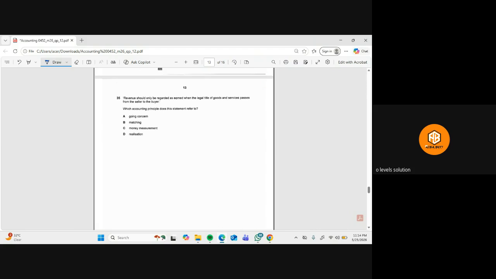Then revenue should only be regarded as earned when the legal title of the goods and services passes from the seller to the buyer. This is the realization concept.